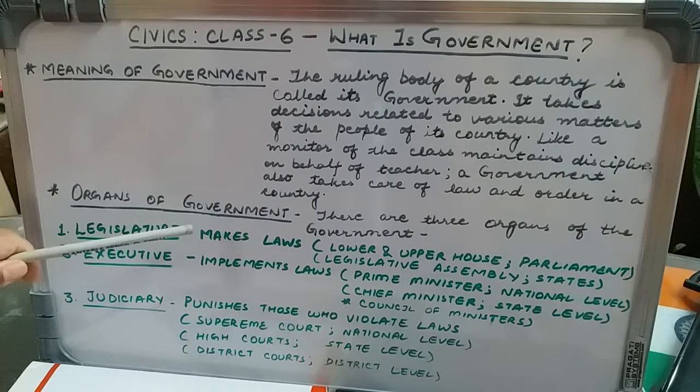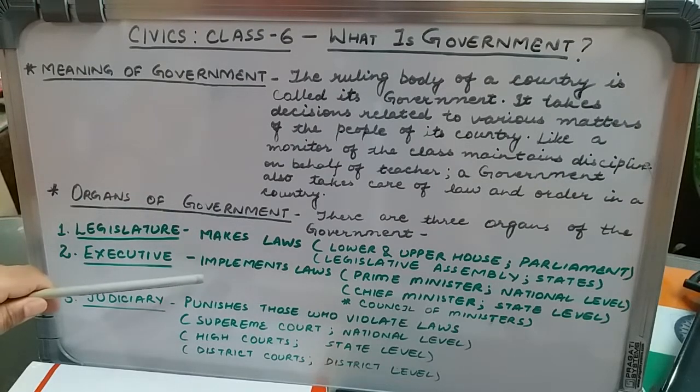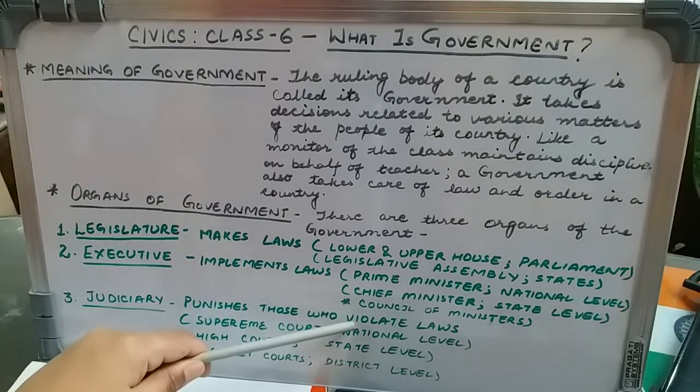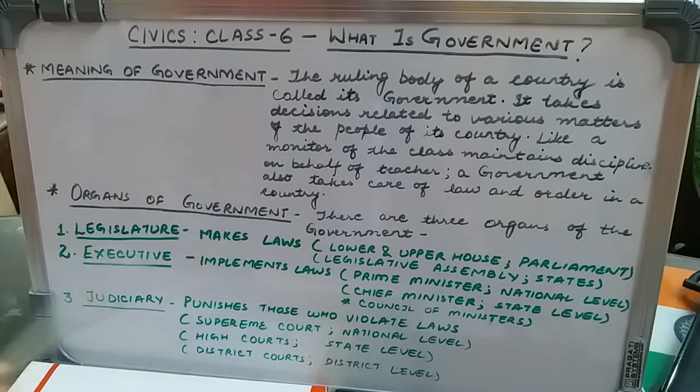Now the laws are made. The laws were implemented also, but it is again possible that some of the people of the country will follow those laws while some may not follow those laws. For this, there is another organ of the government which is the judiciary organ. The judiciary organ punishes those who violate or break the laws.